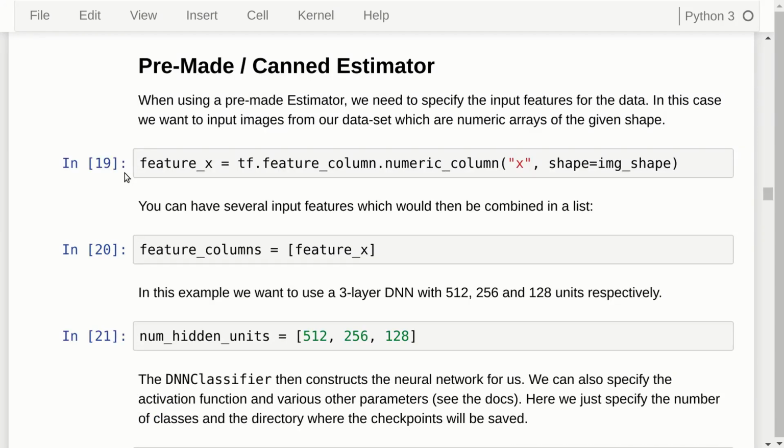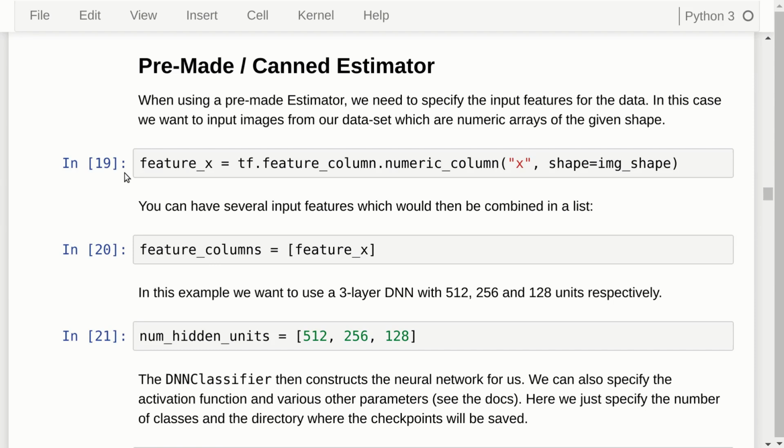So now let's try and use a premade or canned estimator. When I first heard about this, I thought the idea was to have models like, for example, the Inception model as a canned estimator, so you could easily load and reuse that, and other similar models. That is apparently not the purpose. The purpose is, as we will see in this example, to have a general estimator for fully connected deep neural networks, as an example. So let's try that.